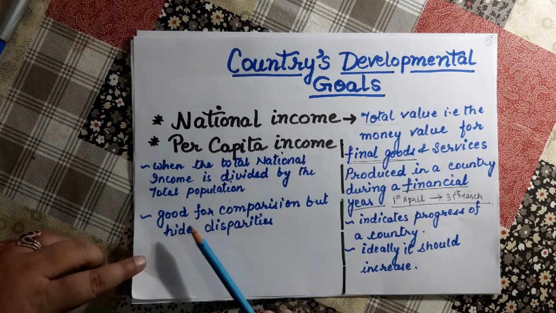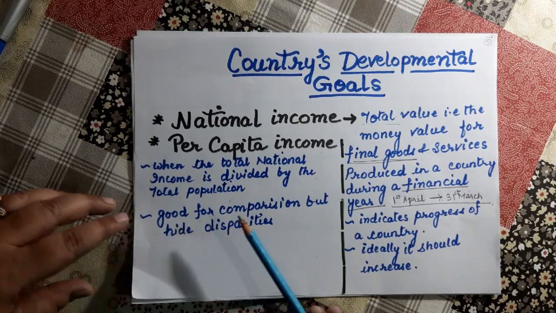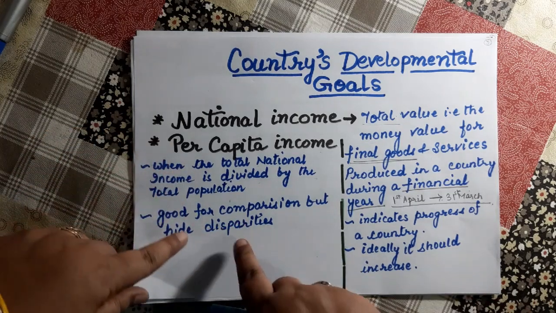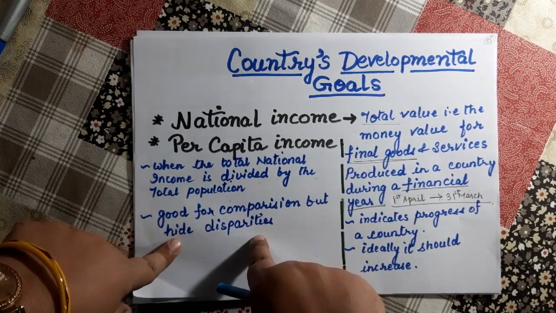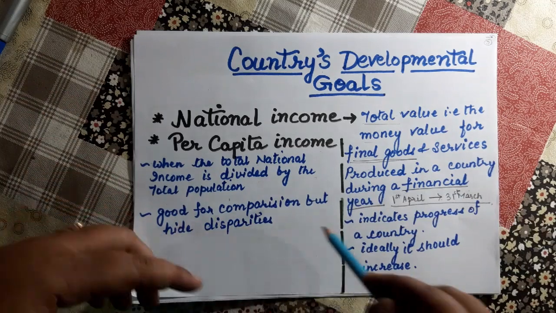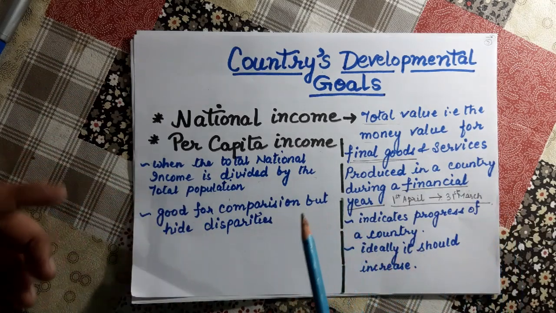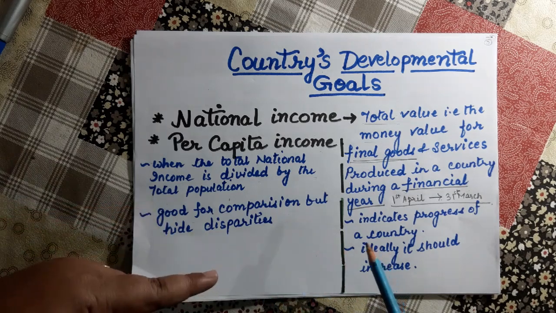Now, what is the demerit of this? One advantage and one disadvantage is written over here. Why is per capita income good? It is good for comparison, but it hides disparities.